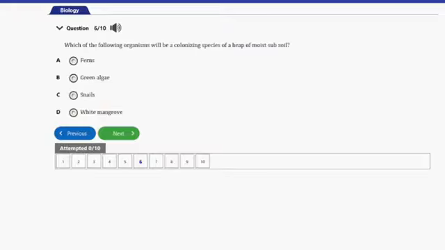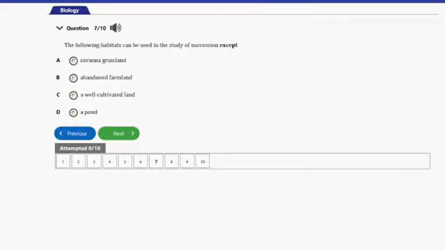That's question number 6. It says, which of the following organisms will be a colonizing species of a heap of moist subsoil? We have A. Ferns, B. Green algae, C. Snails, D. White mangroves. The answer to this question is option B, and that's the green algae. Let's consider the next question.